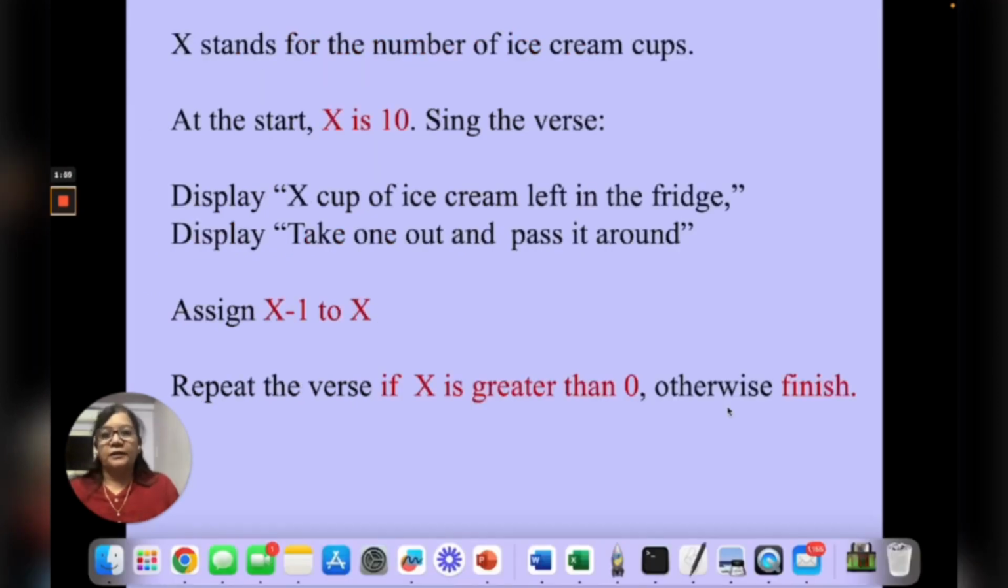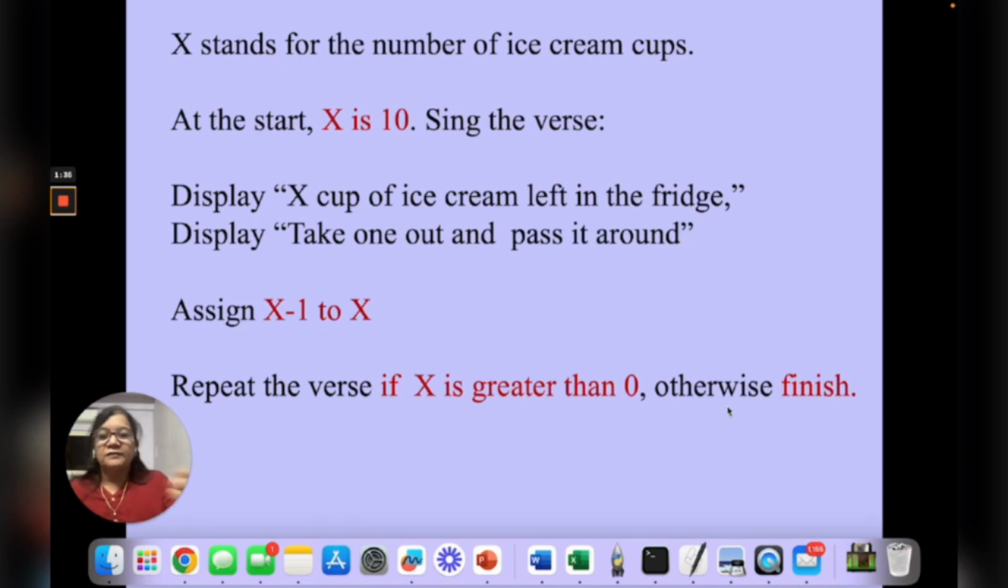Let's take a variable x for storing the number of ice cream cups. That means we will assign a value 10 to x because 10 is the number of cups initially we have. And then display these two lines. So instead of x, 10 will be displayed. 10 cups of ice cream left in the fridge. Take one out and pass it around.